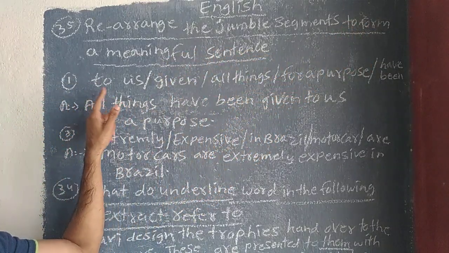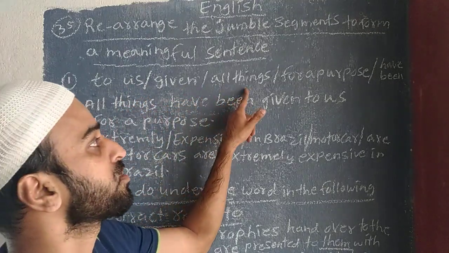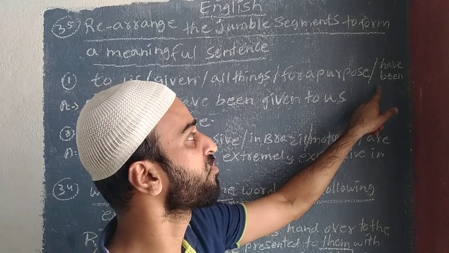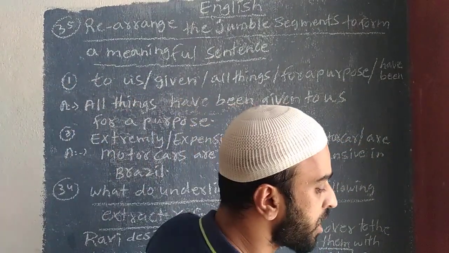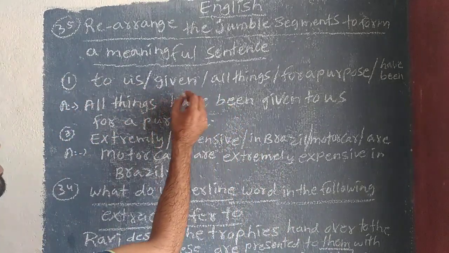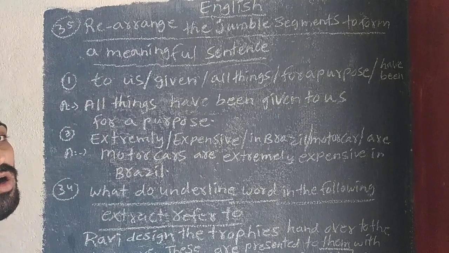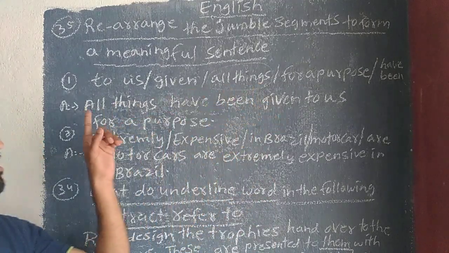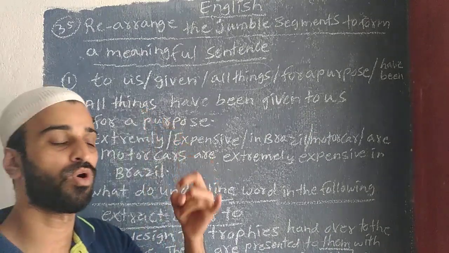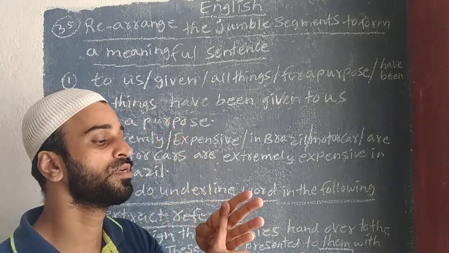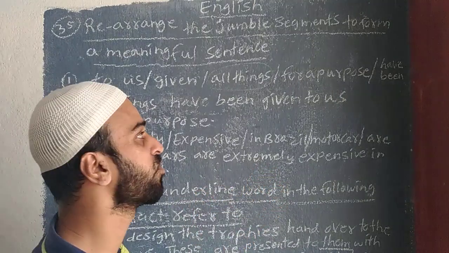The question I have given here: to us - given - all things - for a purpose - have been. Now, in this, first you have to try to catch the subject. What is the subject here? All things is the subject. Now you have to use the tenses, like was, were, have been, had been, are, is. These are the words you have to try to catch.